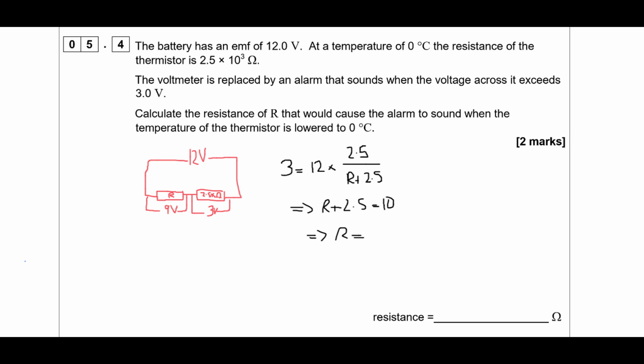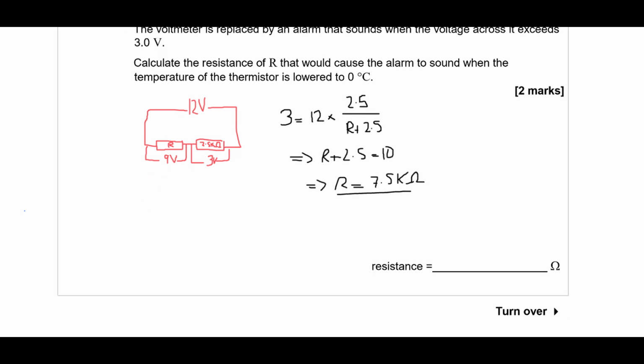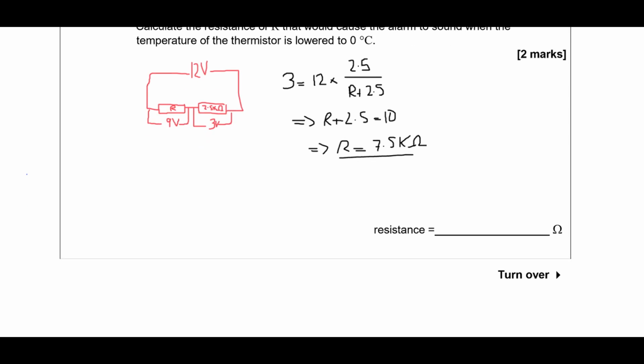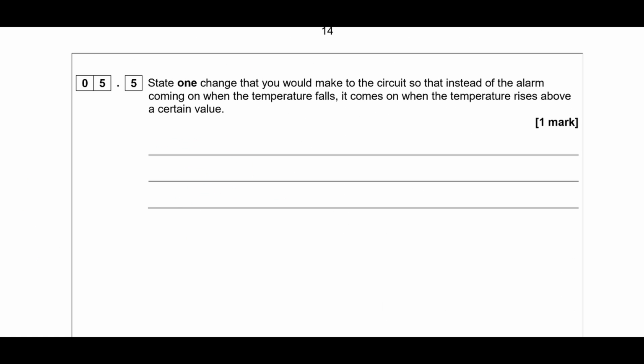is going to be 7.5 kilo ohms, because we've had all the resistances in kilo ohms, so that's going to give us an R in kilo ohms. Okay. So one change that you would make to the circuit, so instead of the alarm coming on when the temperature falls, it comes on when the temperature rises above it. So essentially we just need to move the alarm, so instead of being across the thermistor, it is now across the resistor in the circuit instead, because that's when the circuit would behave in the opposite way.